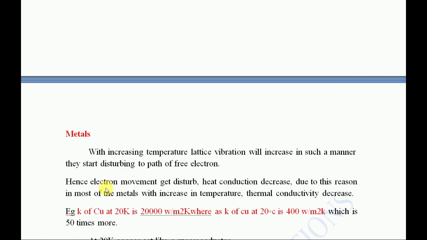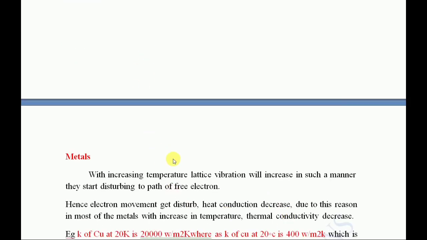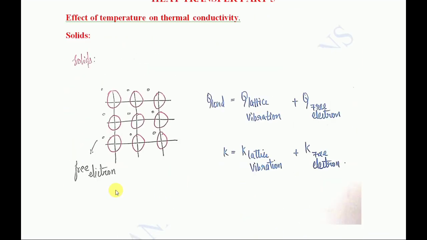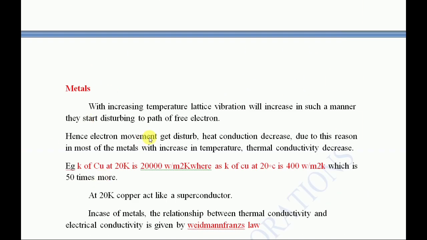Now moving on to metals, what happens when you increase the temperature? Lattice vibration will increase, in the same manner as for non-metals. What happens? It will start to disturb the path of free electrons. You can see these dots, these are the path of free electrons. In the case of metals, there are free electrons. When temperature is increased, lattice vibration also increases, but the path of free electrons gets disturbed. This is the thing which makes the thermal conductivity decrease.